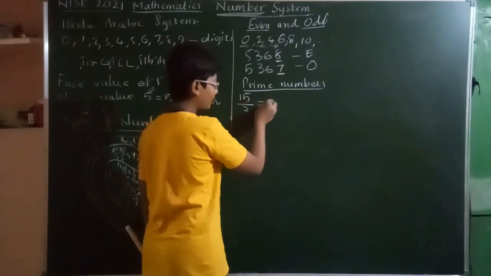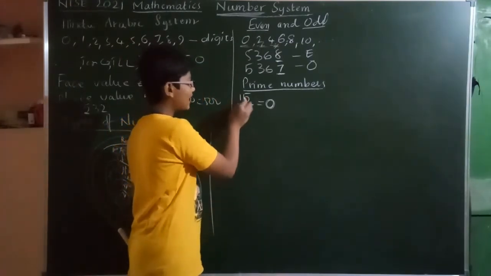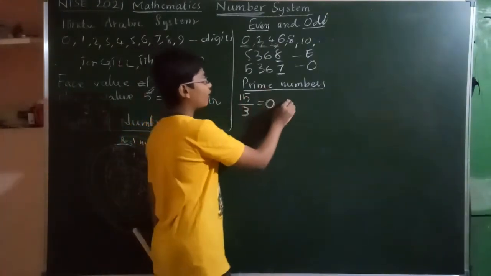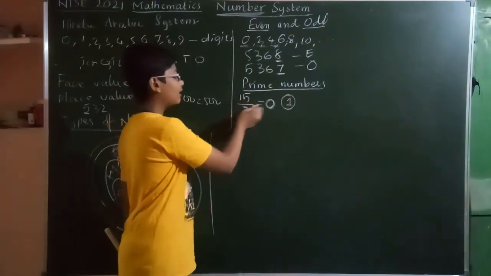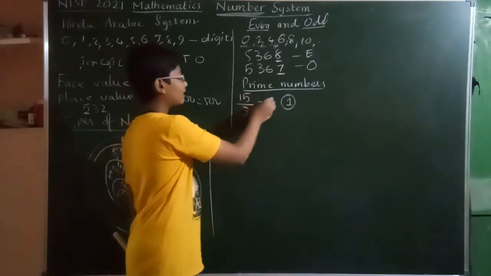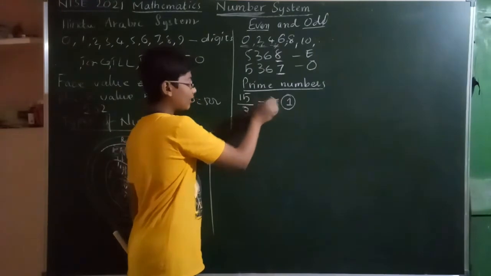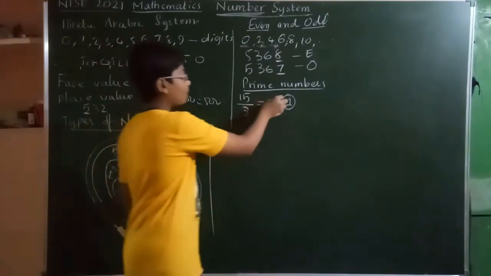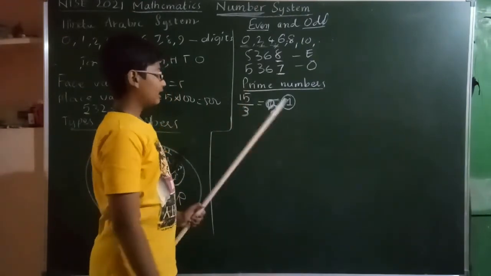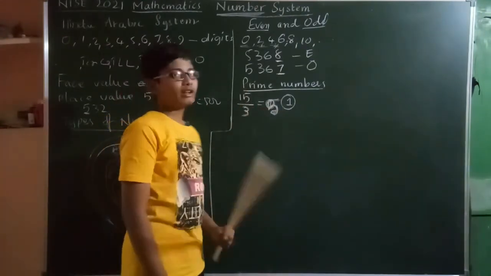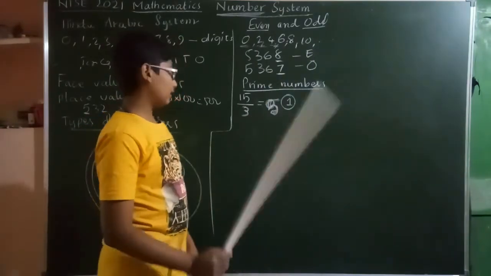If we get the remainder 0, then 3 is called a factor of 15. 1 is a factor of every number, because 15 by 1, we always get 15. 15 by 3, we get 5. It is completely divisible, not in decimal points. When we divide any number by 1, we get the same number without any decimal values.